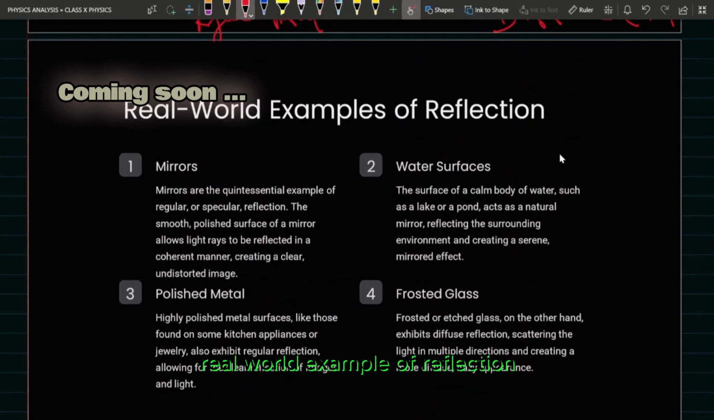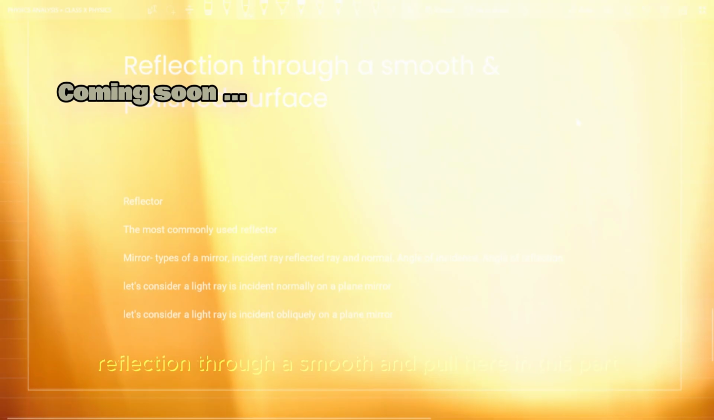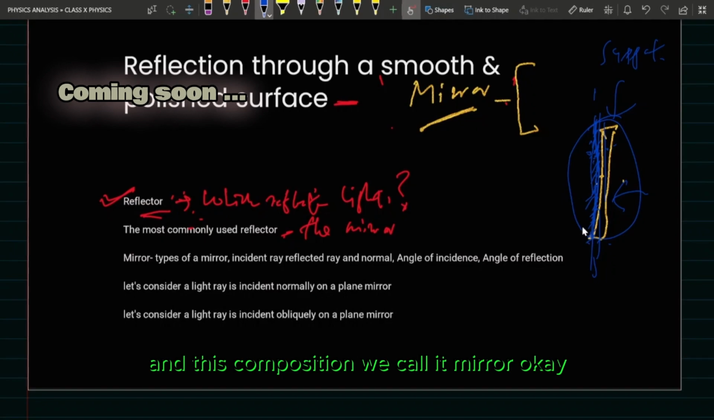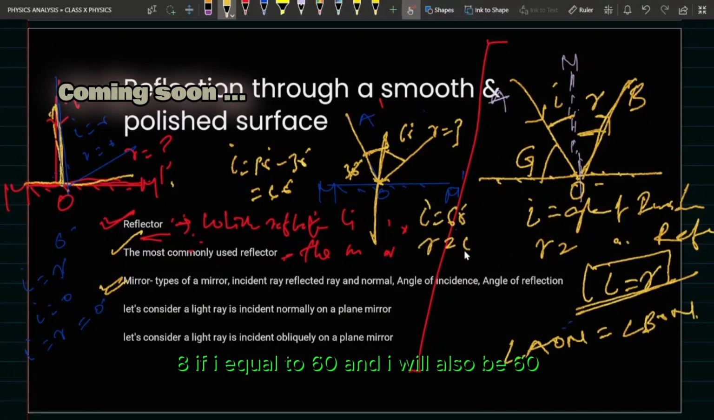Real world examples of reflection. Applications of reflection. Reflection through a smooth and polished surface. Here the glass provides just a transparent support. The main thing is the paint. The reflection is taking place by this paint, and this composition we call a mirror. If I is equal to 60, then R will also be 60.